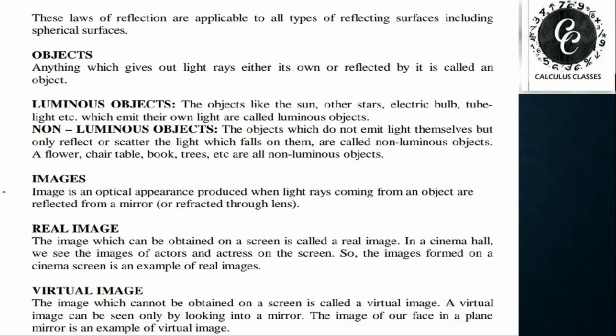Now the next topic is image. Image is an optical appearance. When we click a photo, we say the image is not good, sometimes it is very good. So what does it mean? That means it's an optical appearance, and it happens because of the intersection of light rays which are coming from a particular object after reflection or refraction. They meet at a point, and this point will appear in some particular way. So this optical appearance is known as an image. Images are also divided in two ways, real image and virtual image.